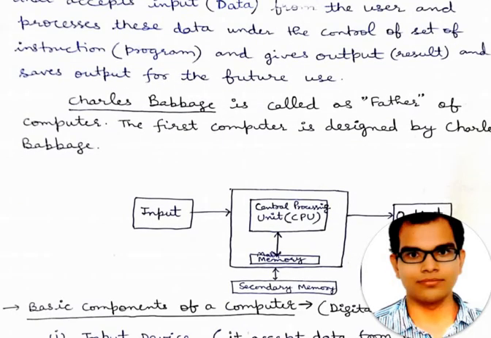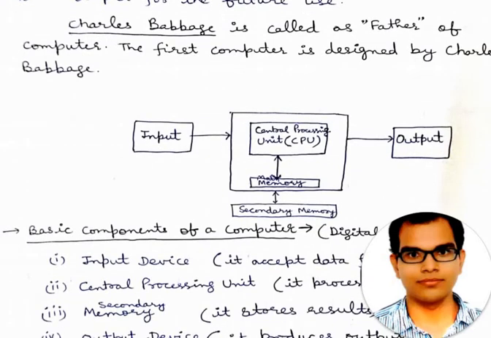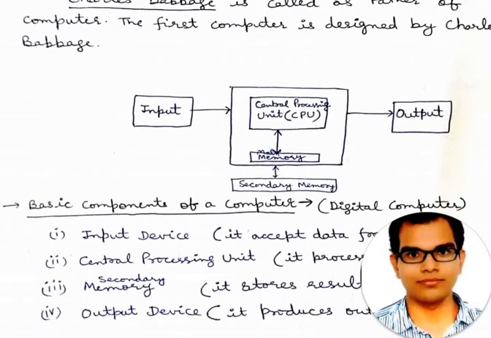Now you will see the different components of a computer. We have to give some input, and at last we will get output. In between, processing will happen with the help of the CPU, the central processing unit. This one is the main memory, which is also attached to the CPU. And the other type of memory is secondary memory.